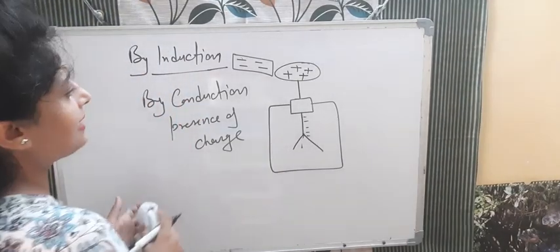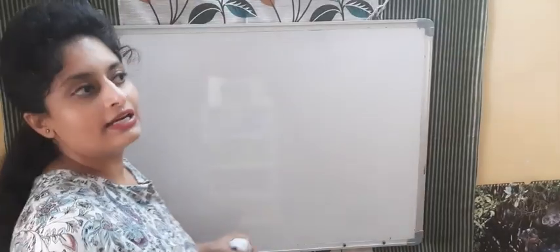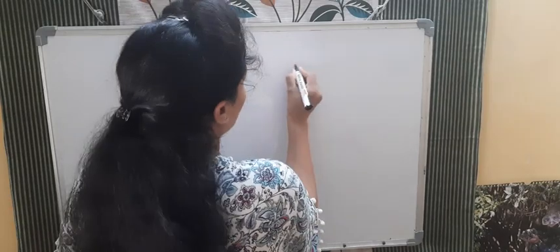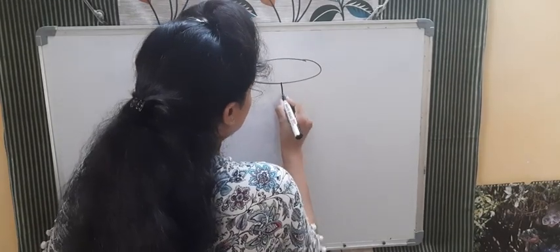For example, I am taking a positively charged electroscope. Firstly it was uncharged, then we touch it with the glass rod having positive charge. So the gold leaf electroscope also becomes positively charged. So the condition is this now. It is like this.